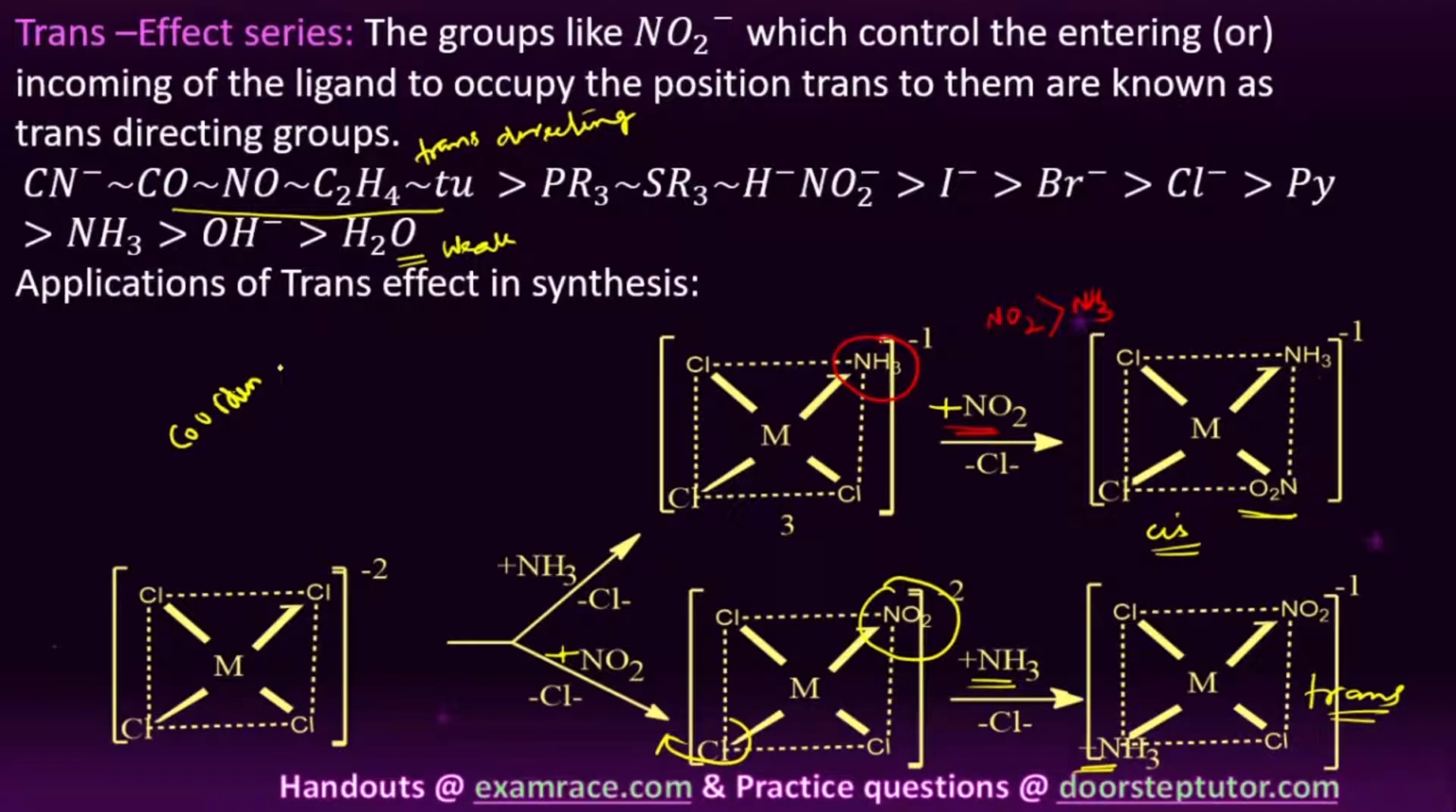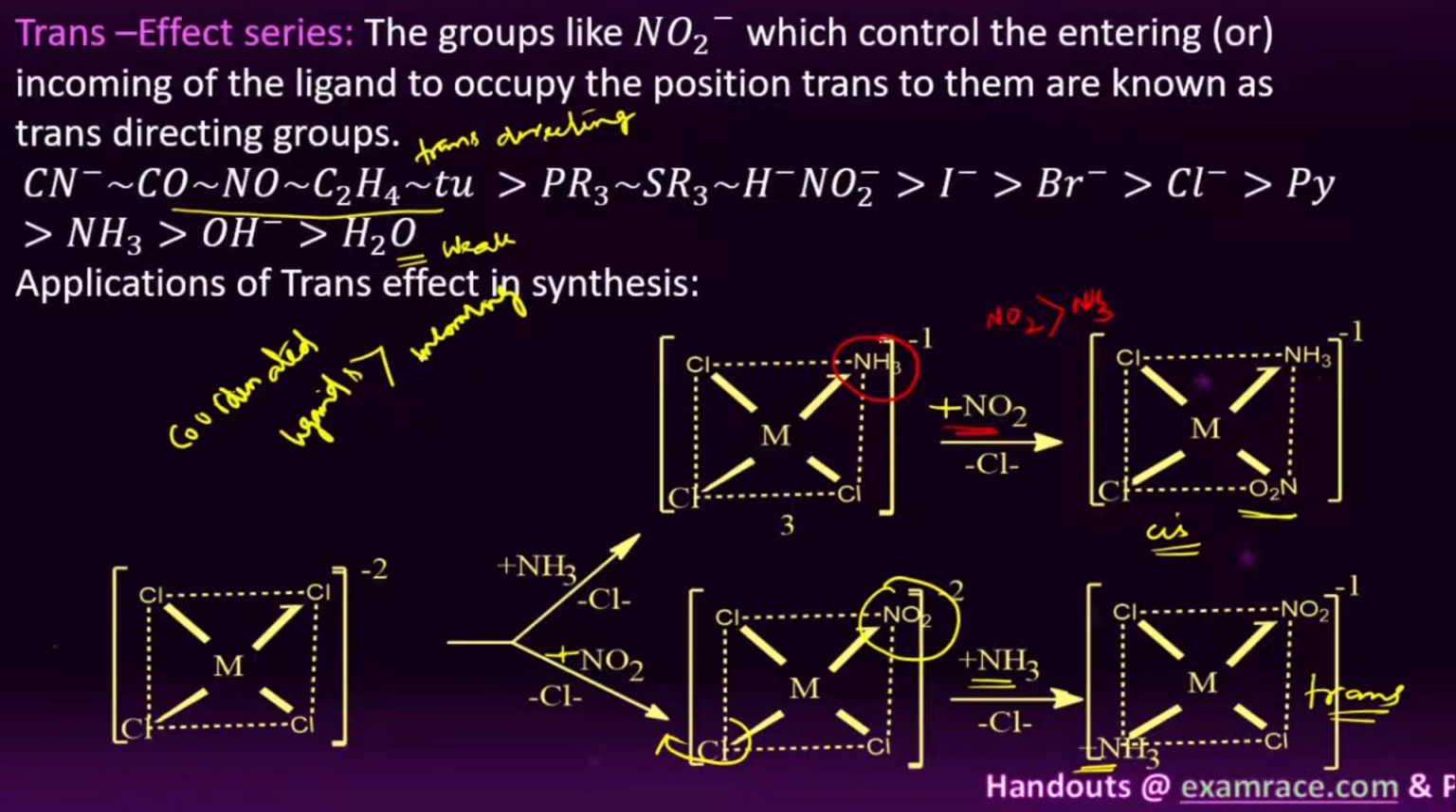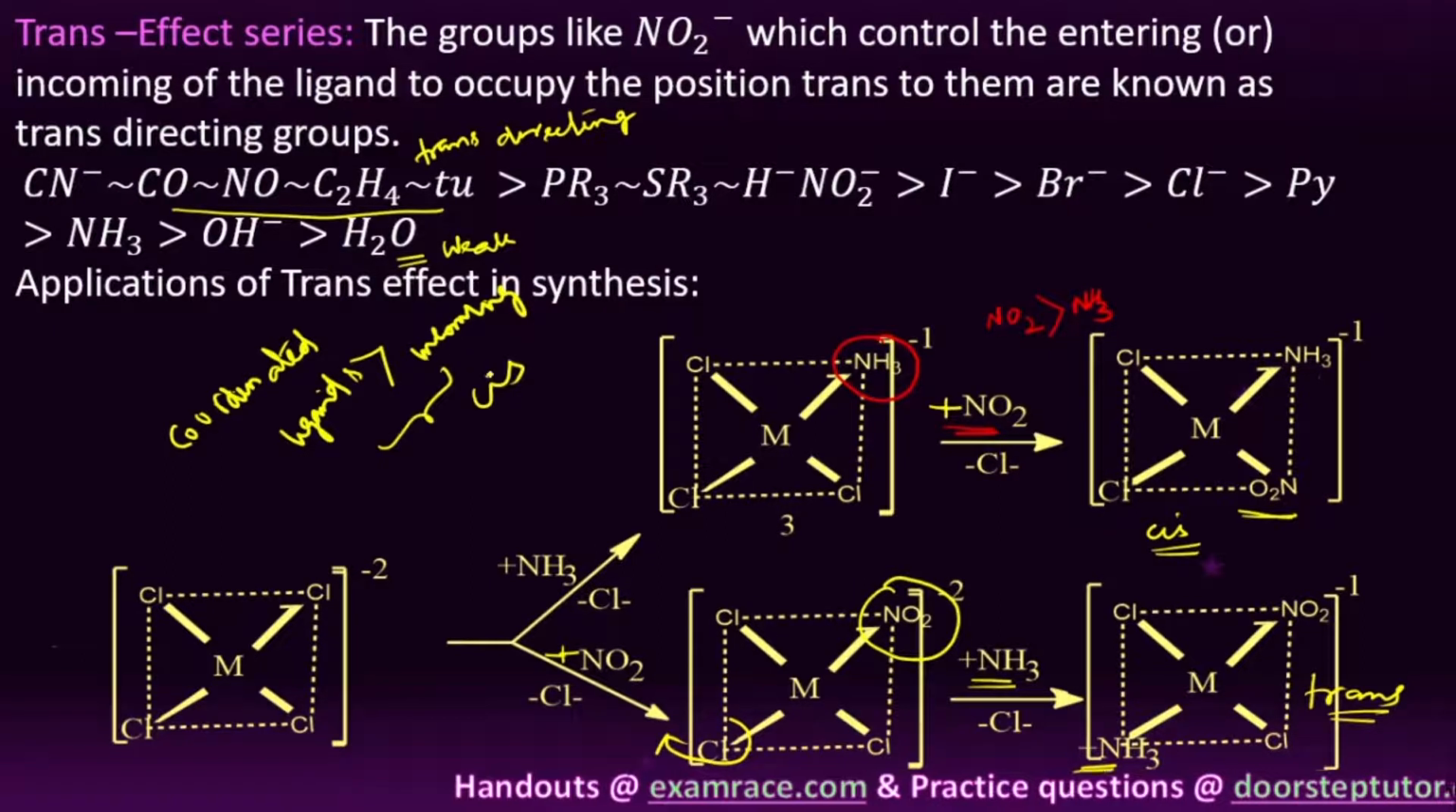The coordinated ligands have more trans-directing ability than the incoming ligand, so generally it leads to the formation of a cis compound. So it leads to the formation of a cis compound.